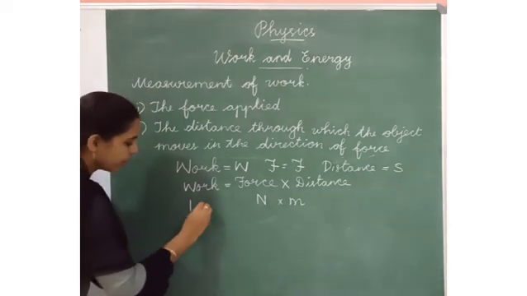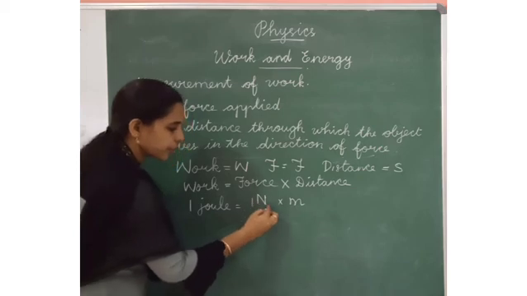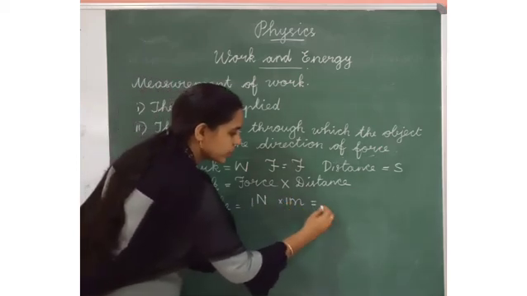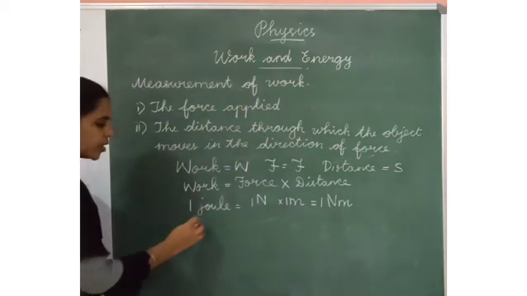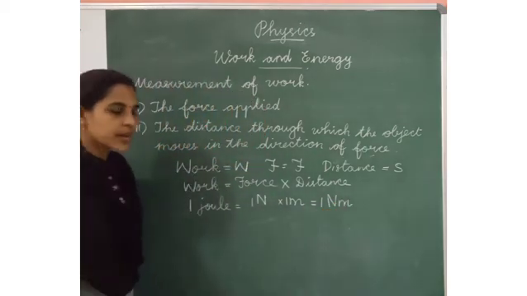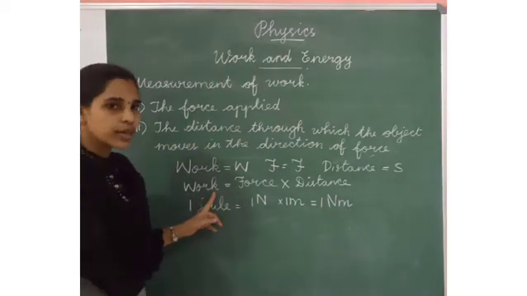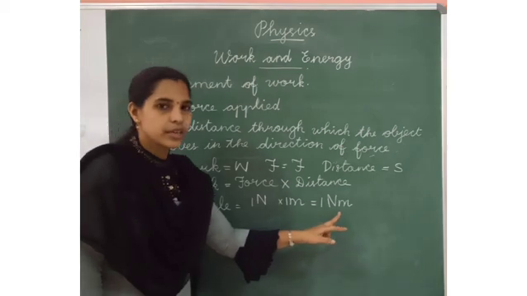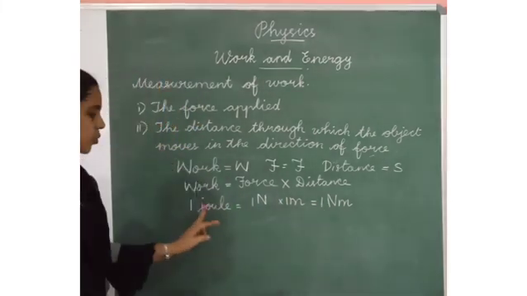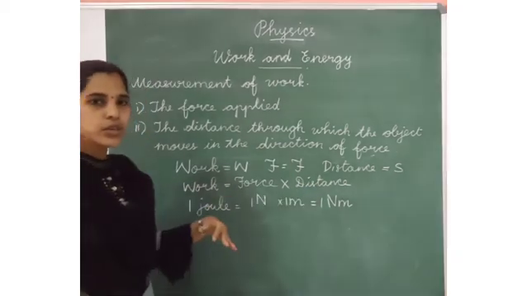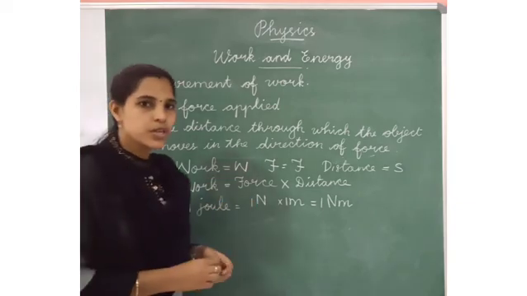So 1 joule is equal to 1 Newton into 1 meter, which is equal to 1 Newton meter. So 1 joule is equal to 1 Newton meter. We have to write Newton meter or joule. When we find the work, we can write the answer as Newton meter or joule. 1 Newton meter is equal to 1 joule. Okay? Shall we do some problems now?